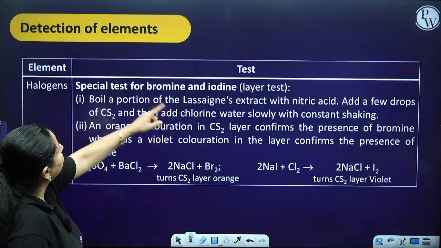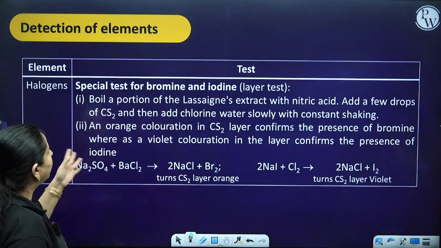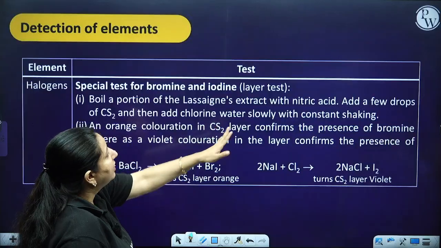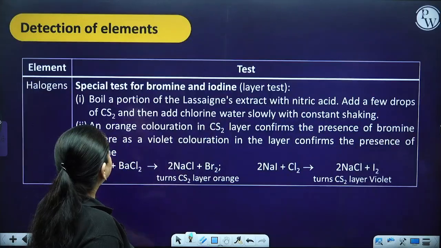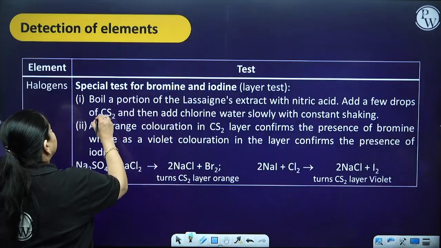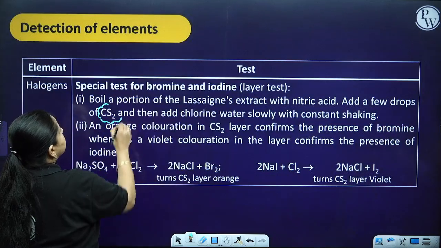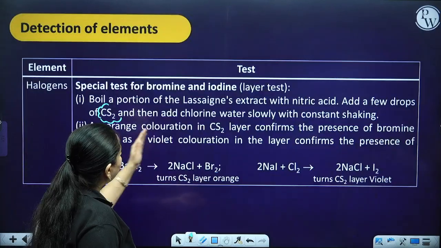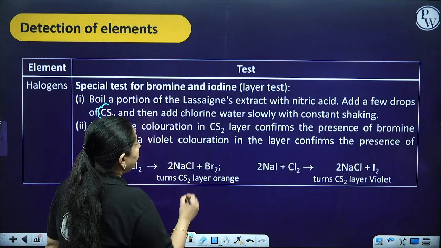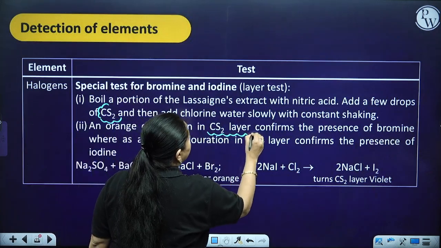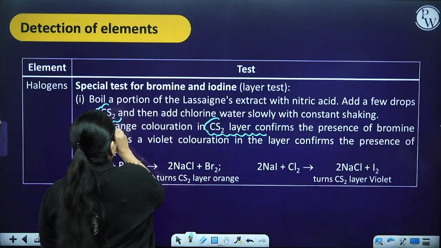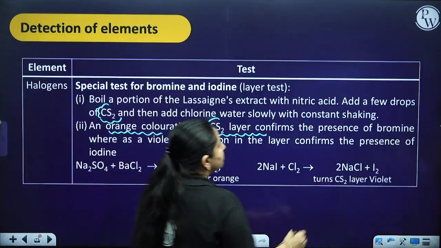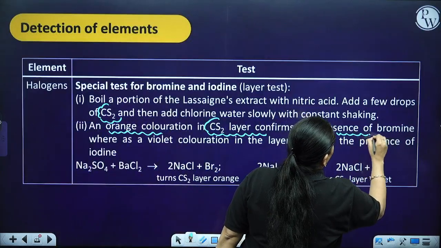The special test for bromine and iodine is the layer test. Boil a small portion of the Lassaigne's extract with nitric acid. Add a few drops of carbon disulfide, and then add chlorine water slowly with constant shaking. An orange coloration in the CS2 layer shows the presence of bromine.